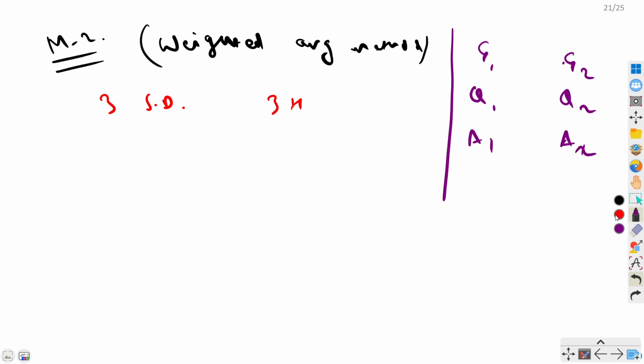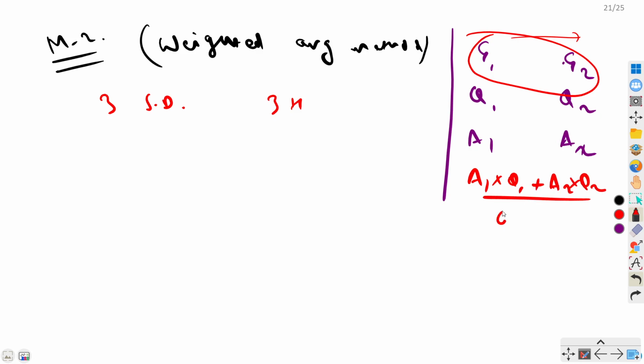So if you are asked what is the total average, weighted average of this whole group 1 plus group 2, then what you will do? You will do A1 into Q1 plus A2 into Q2 divided by Q1 plus Q2, right? This is the way that we find the weighted average.